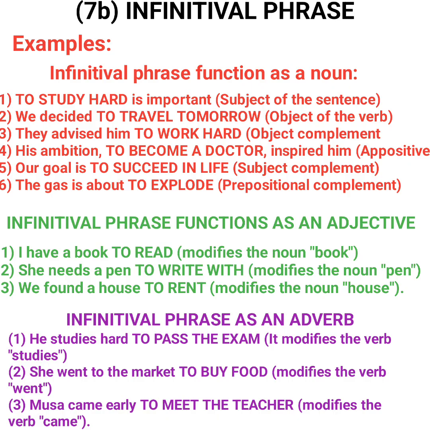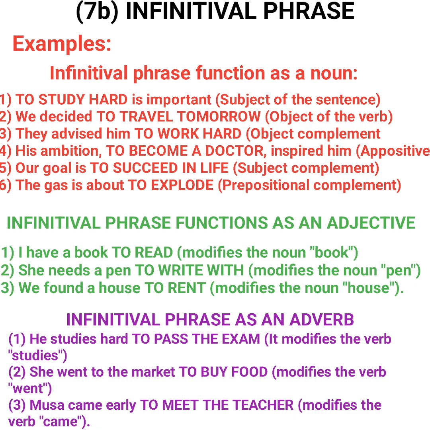So it means that it can function as the same thing applicable to the others. Number six, the gas is about to explode. "To explode" comes after a preposition, and any nominal entity. When we were mentioning nominal entities, we mentioned the infinitival phrase as part of a nominal entity. So any nominal entity that comes after a preposition is complementing that preposition. That's why we call "to explode" the... the gas is about. "About" is a preposition. "To explode" complements the preposition "about." That's why we call it a prepositional complement.